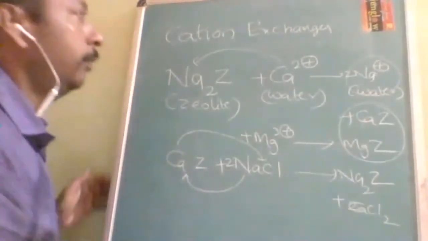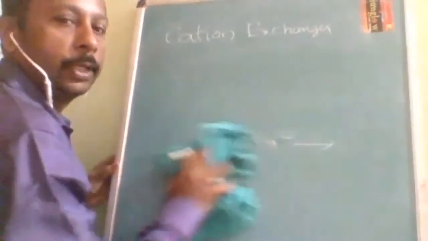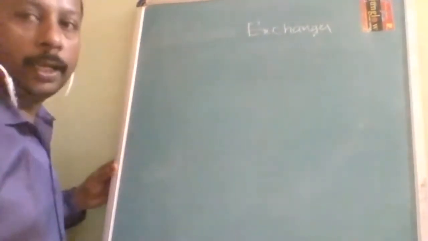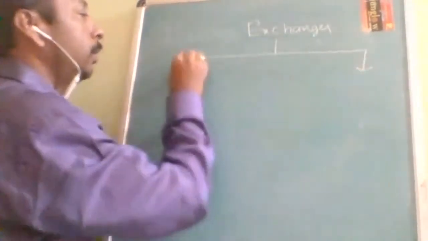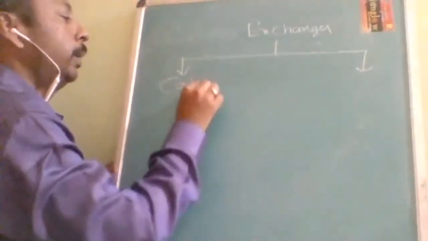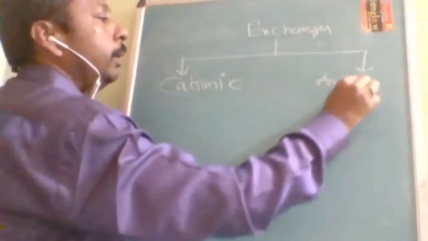So if you want no metal ions to be available, then what will we use? We will use both a cation and an anion exchanger. A normal organic exchanger contains two parts: a cationic exchanger as well as an anionic exchanger.